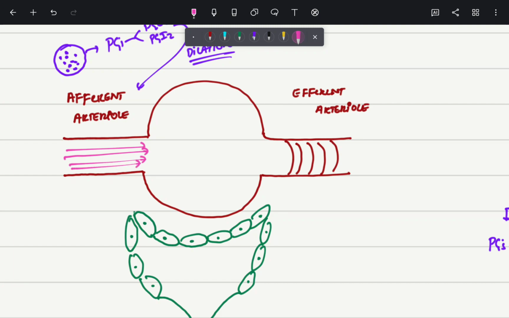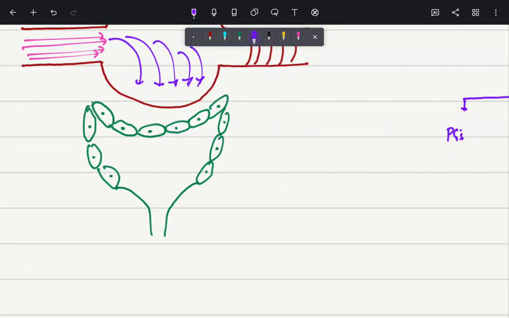And whenever there is increased renal plasma flow, there will be an increase in the hydrostatic pressure. And this increase in hydrostatic pressure will eventually increase the GFR, or the glomerular filtration rate.